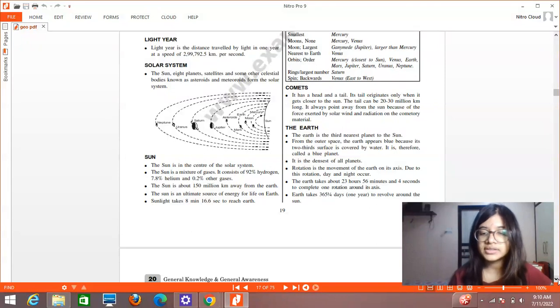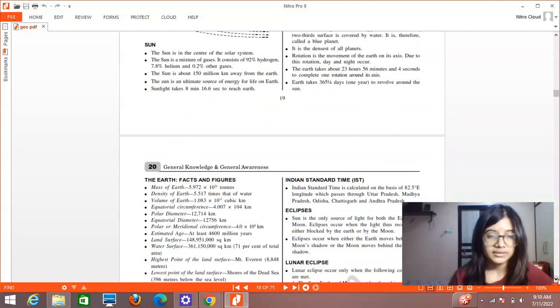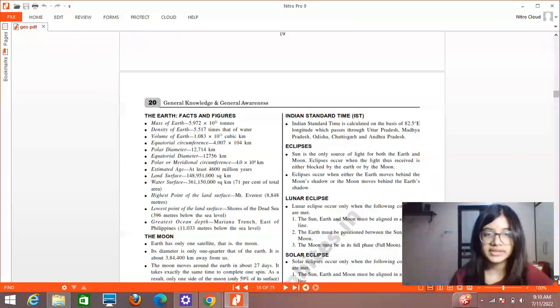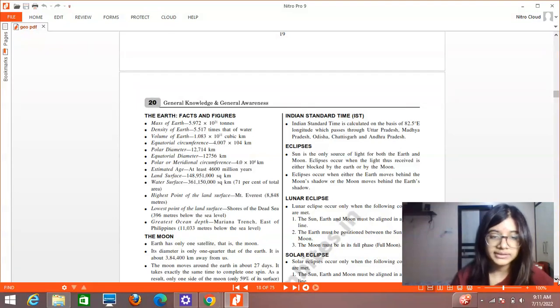And the Earth takes 365 and one-fourth days, that is 1 year, to revolve around the Sun. Then we have some facts and figures related to the Earth. So just go through them once, like the mass of the Earth, density of Earth, volume of the Earth, then polar diameter, equatorial diameter. Out of this, the volume is important, then density, mass is important, and then the highest point on the Earth's surface is important. Then the lowest point on the Earth's surface is also important, and the greatest ocean depth, that is Mariana Trench, which is located east of the Philippines.